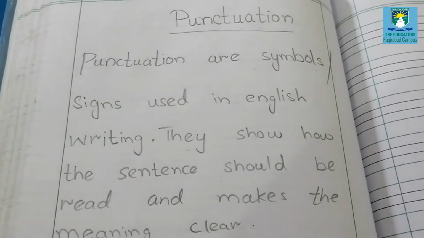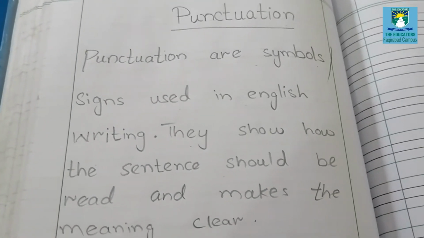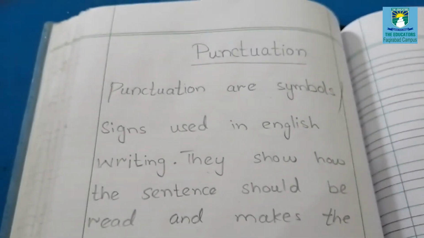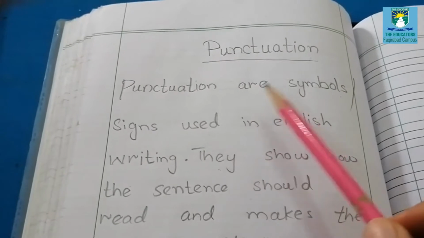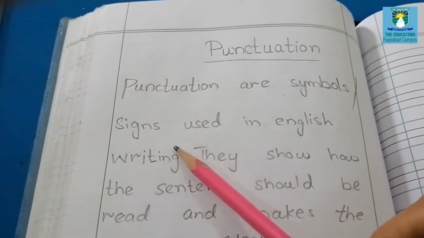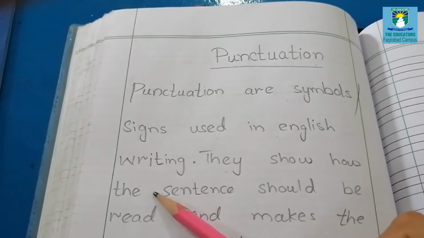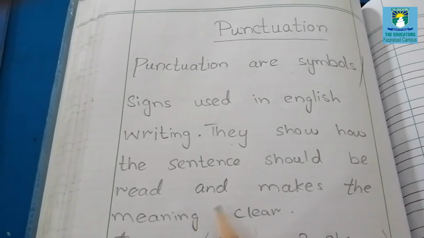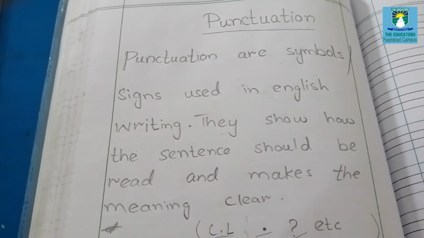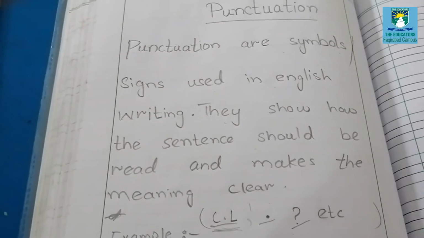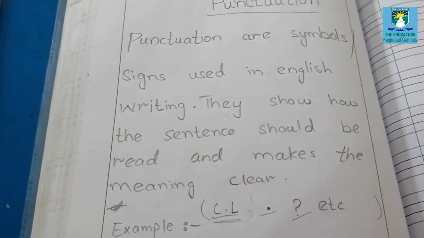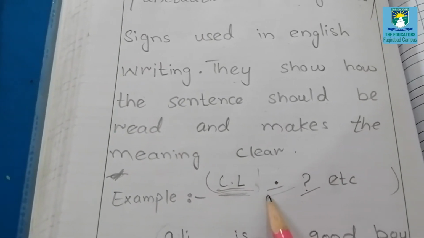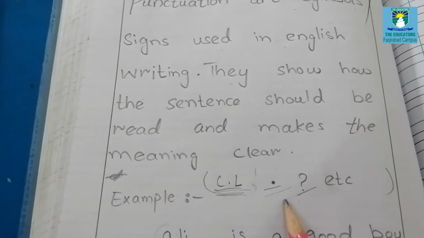I'm your English teacher. Today we are going to start our grammar portion, and today our topic is about punctuation. Punctuation are symbols, signs used in English writing. They show how the sentence should be read and make the meaning clear. There are 14 punctuation marks, but the most commonly used punctuation marks are capital letter, full stop and question mark. For example,